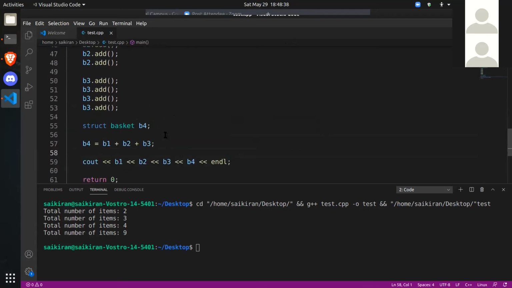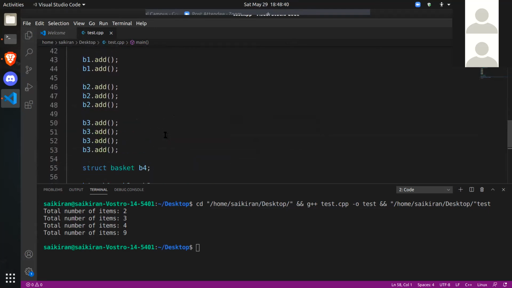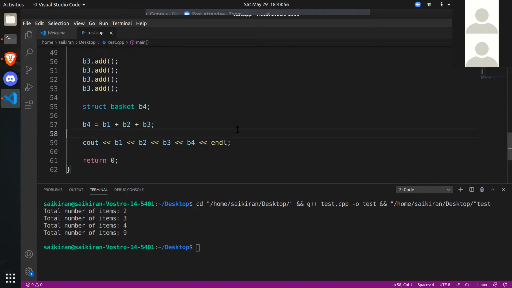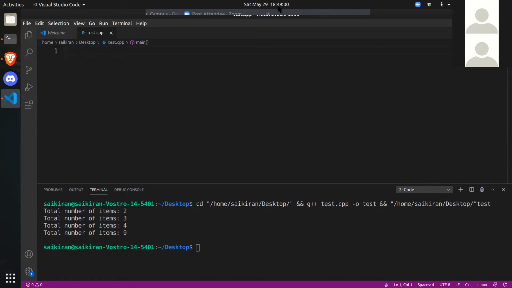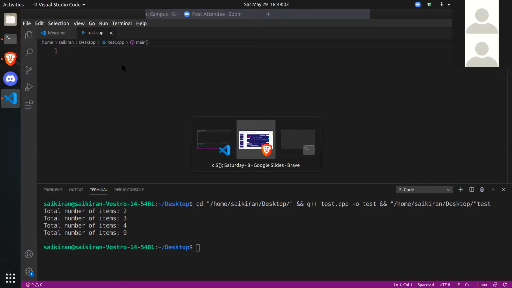So basically, operator overloading allows you to tell C++ what to do when you add two of your own data types, or one. You can define your own operations like that. Okay. So that's what operator overloading is. Now let's go to comparators. I want to show you the presentation once.